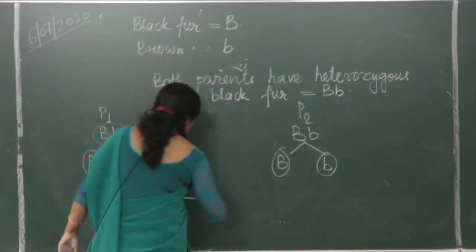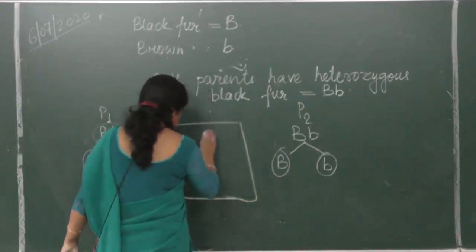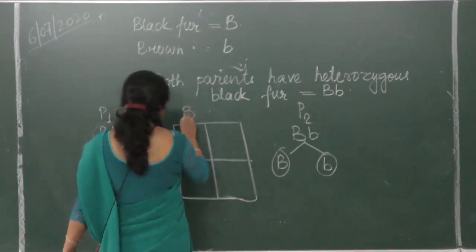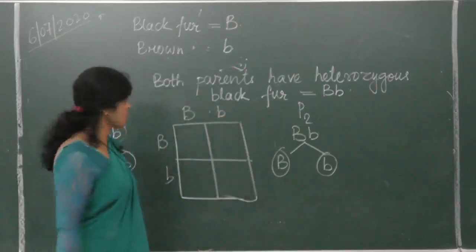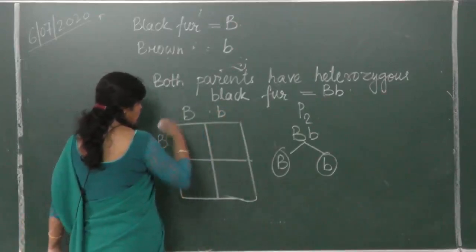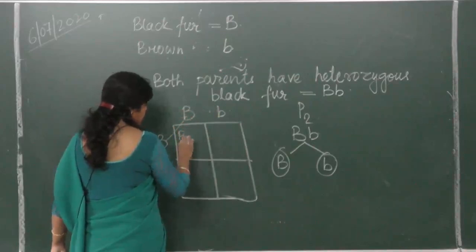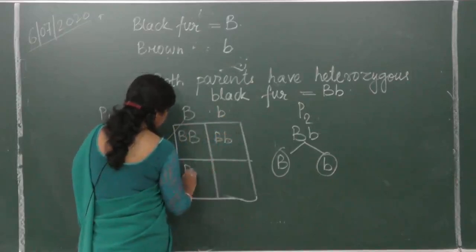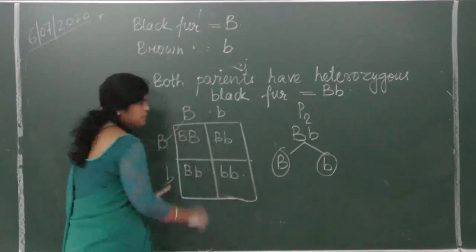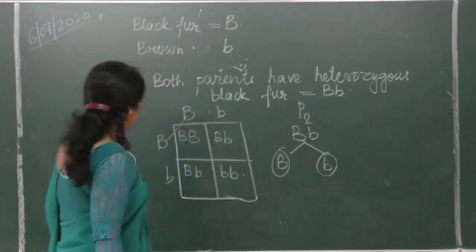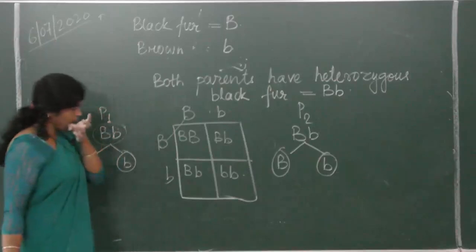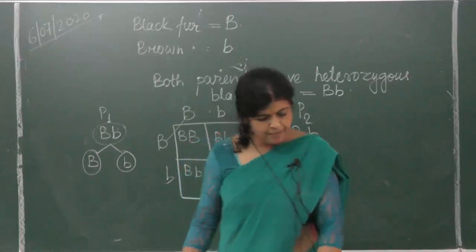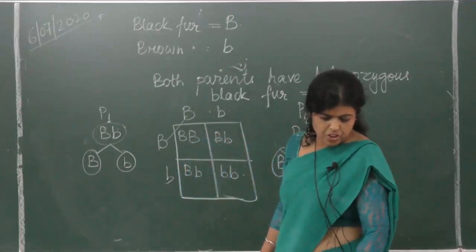And now you see, we draw a Punnett square. Capital B, small b, capital B, small b. We draw a Punnett square. Is it clear? So what are the possibilities? Capital B, capital B, capital B, small b, capital B, small b, small b, small b. Okay? Okay. Now what do we have to do? We have to predict the genotype and phenotype both. Is it clear? Predict the genotype and phenotype.